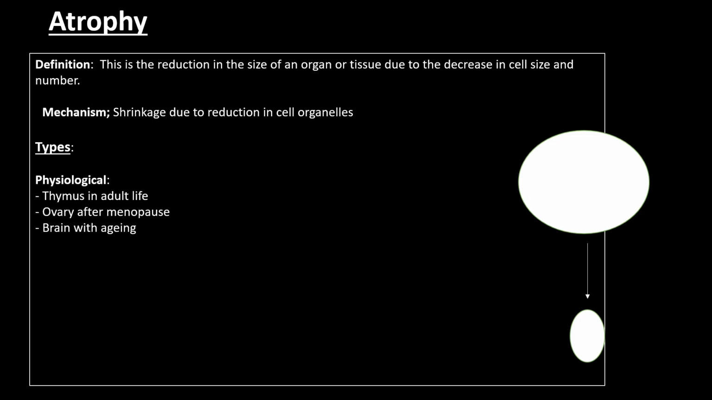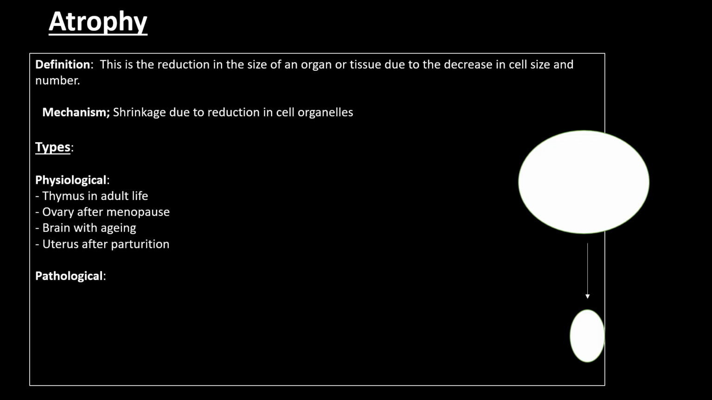So decrease in the size of the brain with aging is an example of physiological atrophy. And the last but not least is after the process of giving birth in women, the uterus tends to decrease in size. So knowing at least 2 or 3 examples of physiological atrophy is very important for your exams.